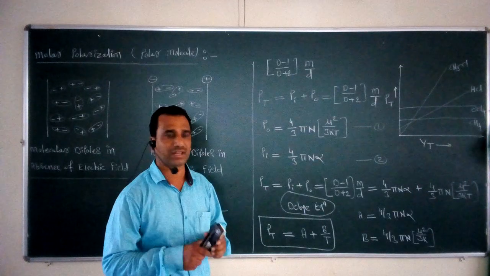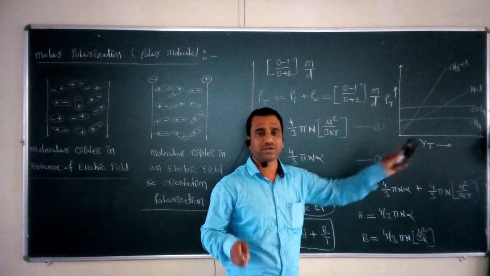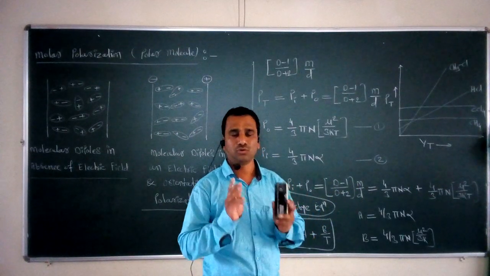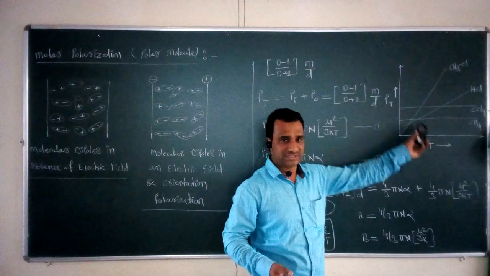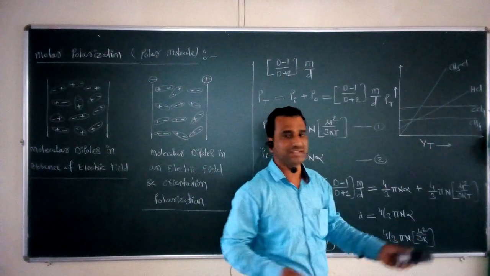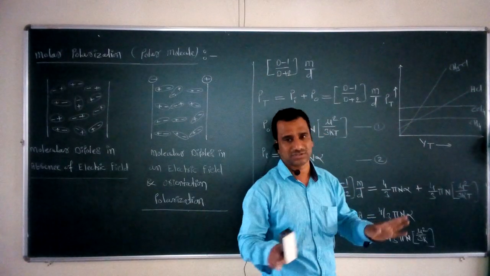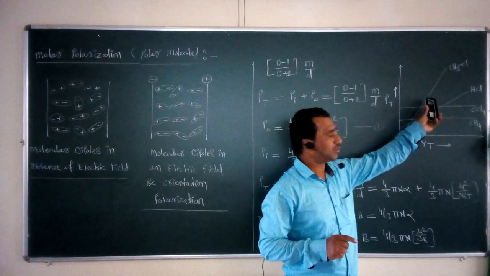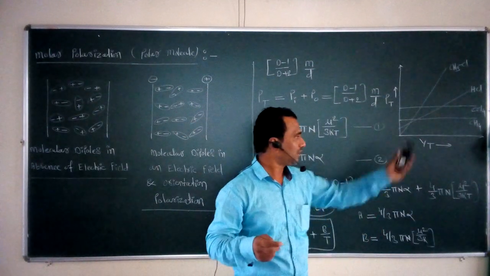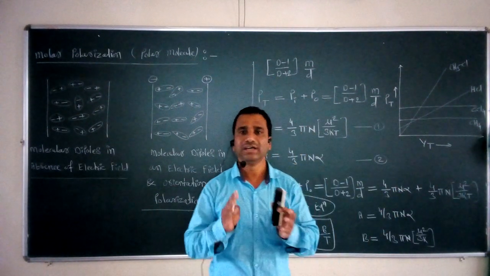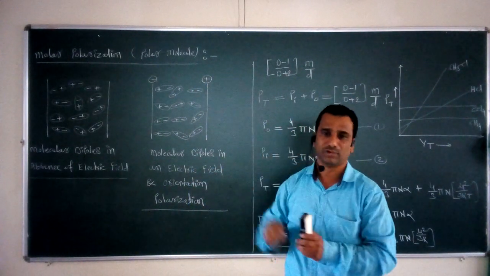So if we plot a graph of the total molar polarization versus 1 upon T for two different types of molecules, two non-polar and two polar, this type of nature is obtained. From this we can say that for non-polar molecules the total molar polarization remains constant, while for polar molecules the total molar polarization increases with respect to 1 upon T. So this is the important aspect of molar polarization for polar molecules.